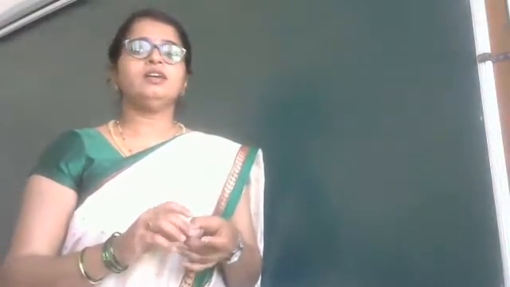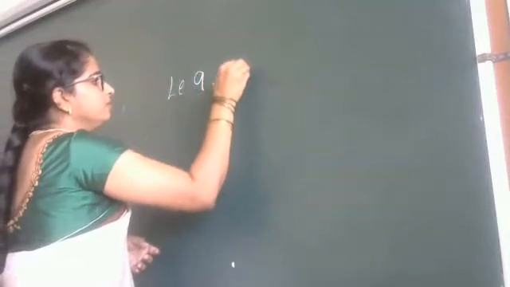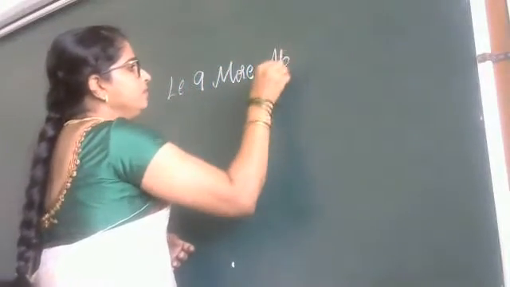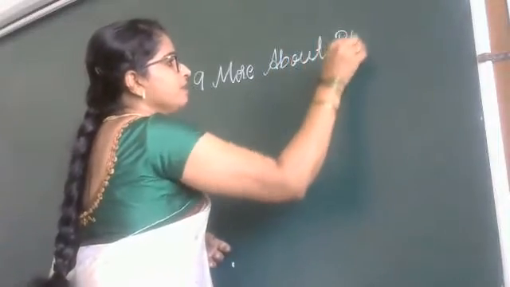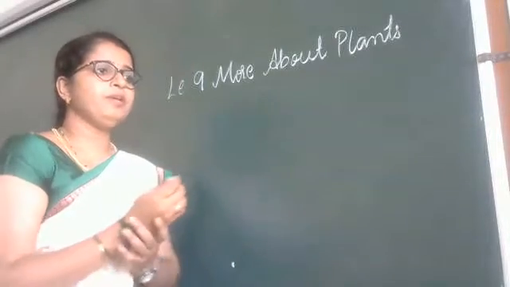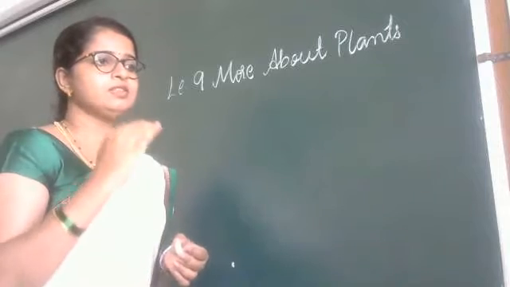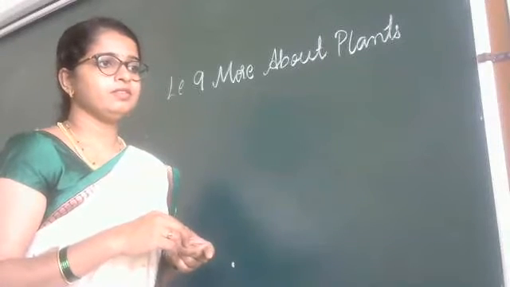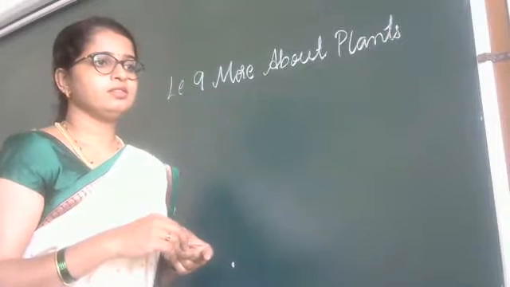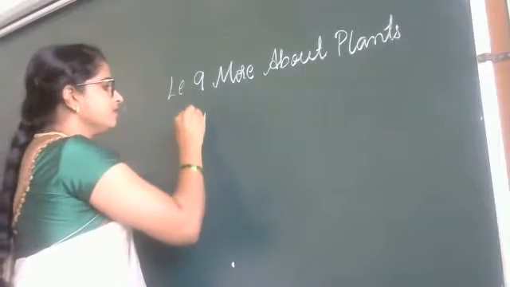In last class, we have learned the lesson more about plants. Yes, that is lesson number 9, more about plants. So, can anyone tell which are the topics that we have learned in this lesson? We have learned some main points, right? Which are those? First one, about what we have learned in the last class?